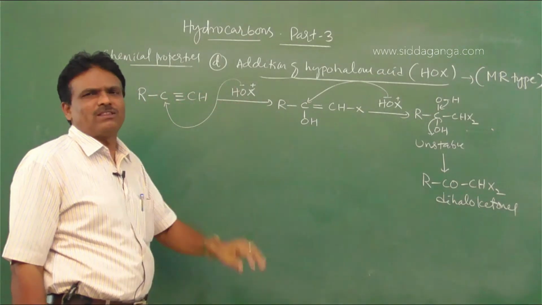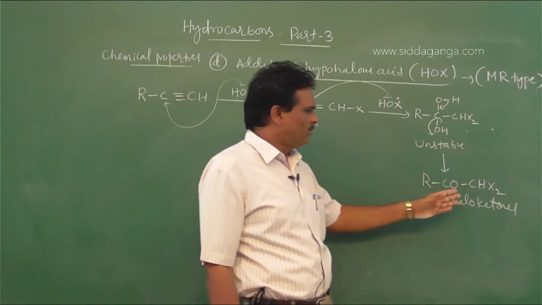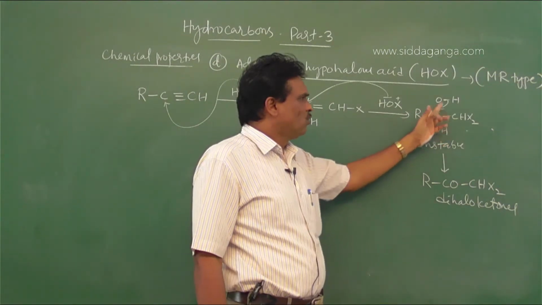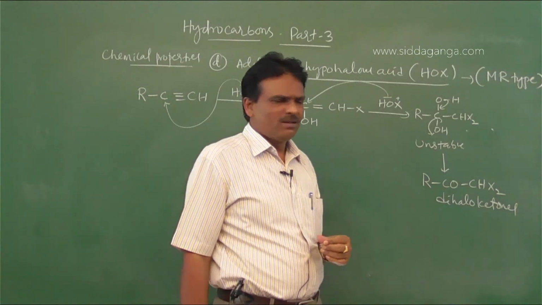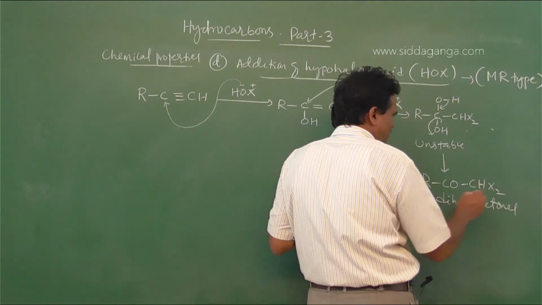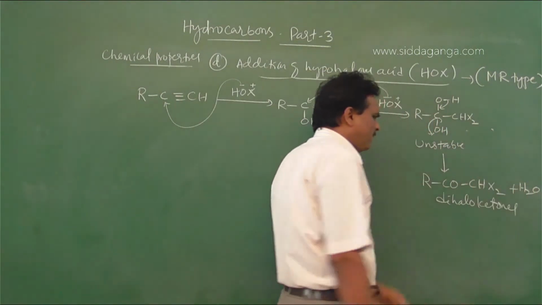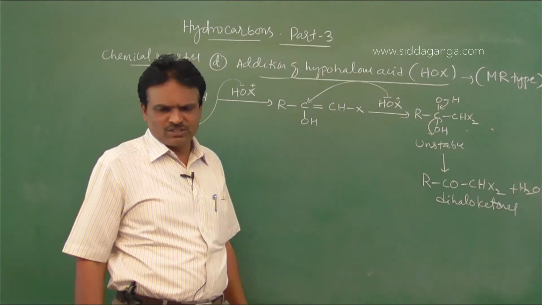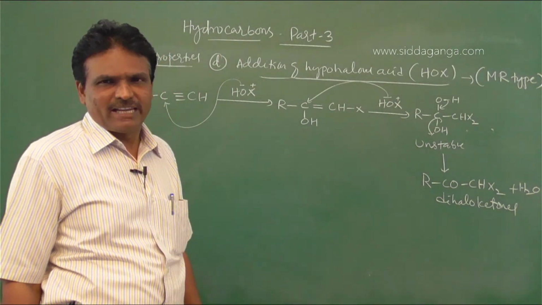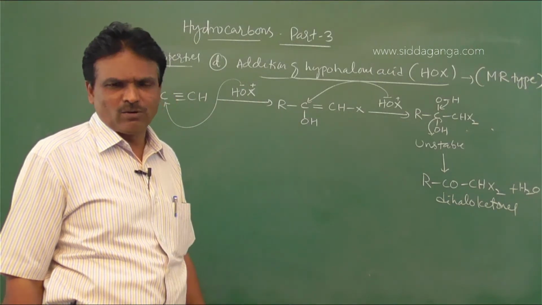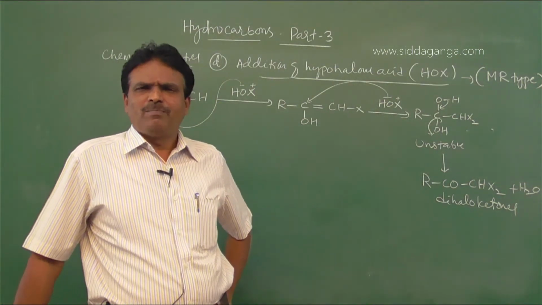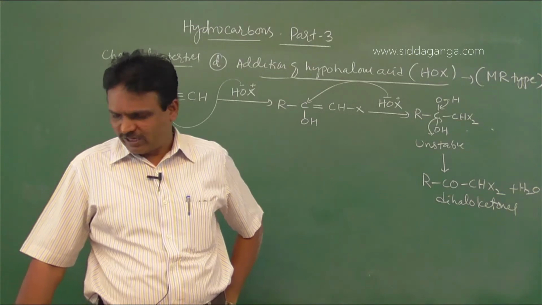Alkynes react with hypohalous acid to form geminal diols. Since two OH groups are attached to the same carbon, it is unstable. Immediately it loses a molecule of water to form geminal dihaloketones.